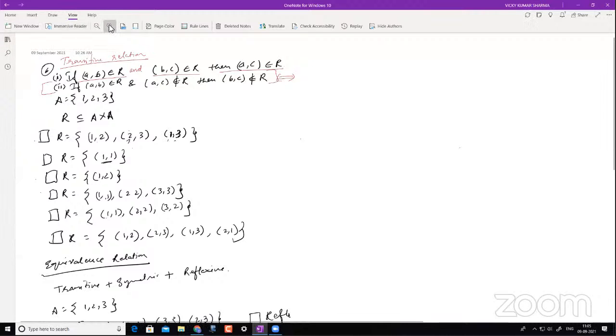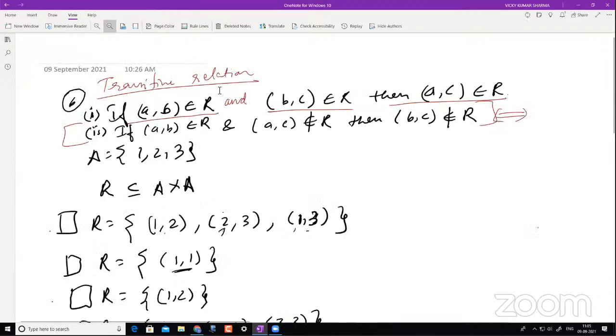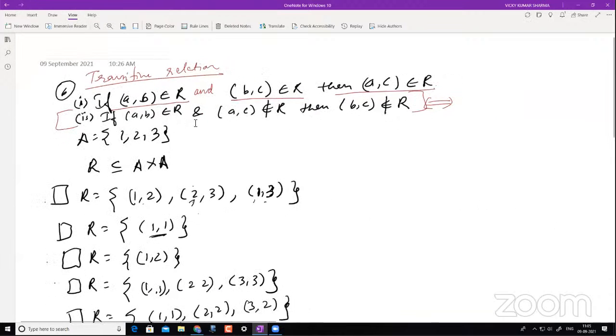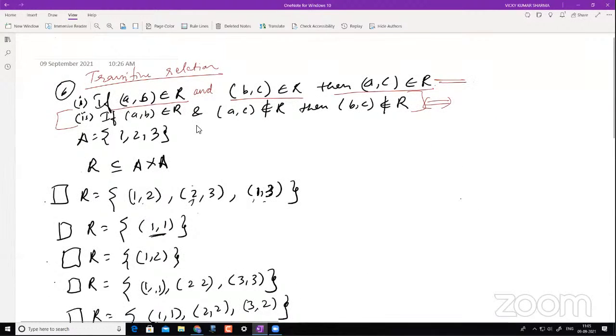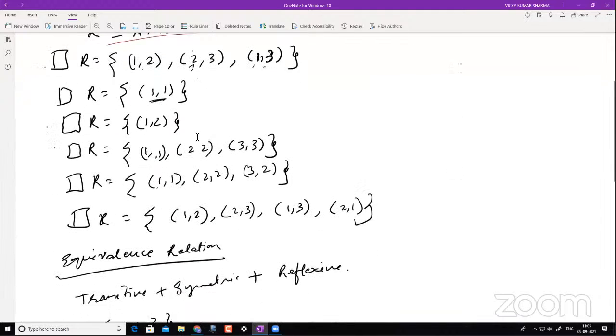Okay, so I'll zoom this a bit. Now that is our first definition, we'll just stick to this. To all those who didn't understand that AND condition, just keep in your mind, if this AND condition is not being fulfilled, then it is transitive. You will not be checking for this, and you have to take that as a transitive relation, or in another case, as you would have seen for antisymmetric. Okay, so now let's understand this again. Set A is from here, and then you have your relation R.